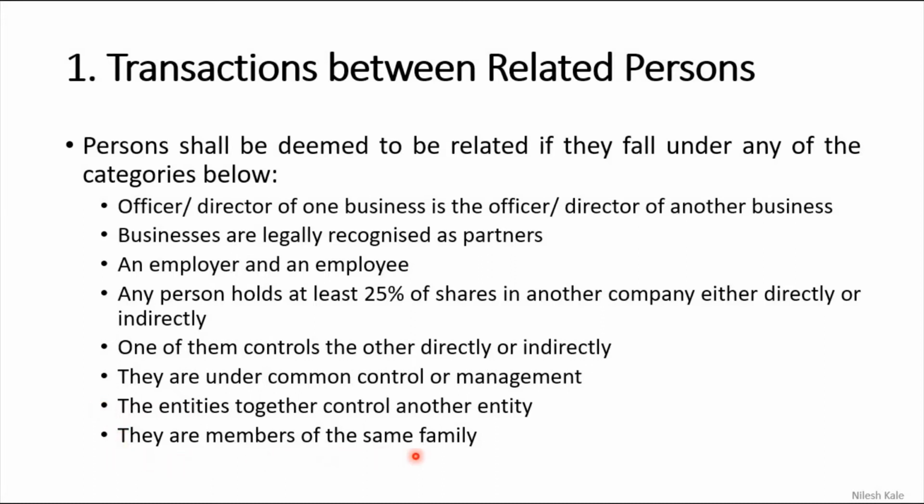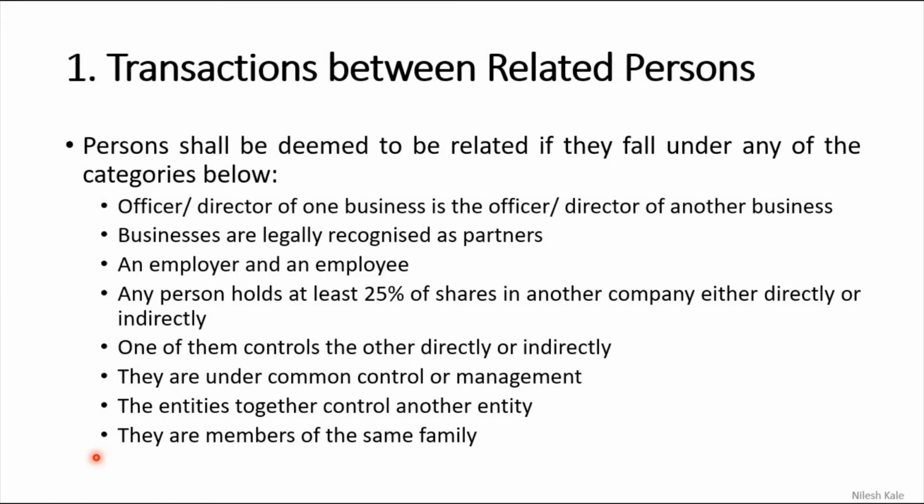So if there are different businesses and all these different businesses are held or controlled by the members of the same family, there is only one family who have several businesses, then all these businesses will be considered as related persons. So this is the definition given in the GST Act for the related person.